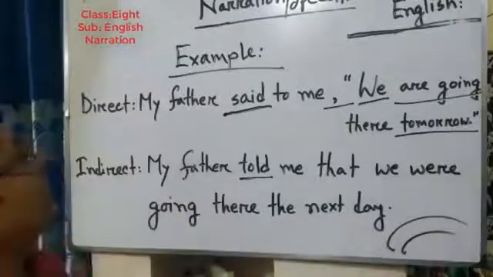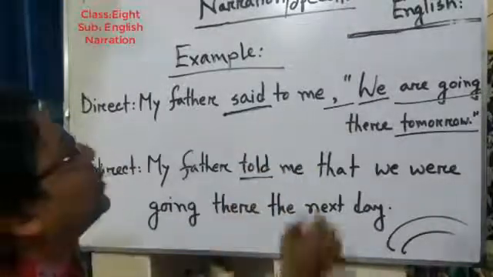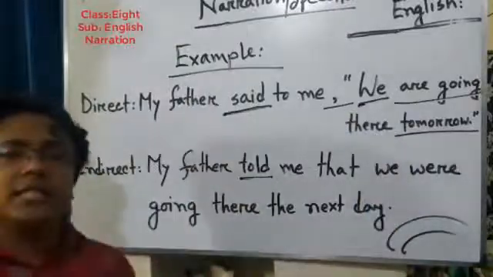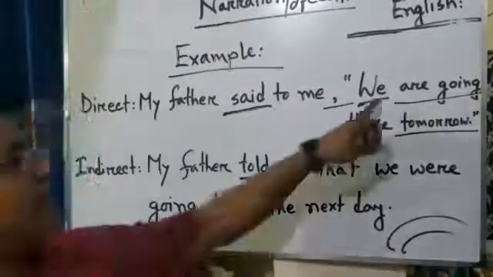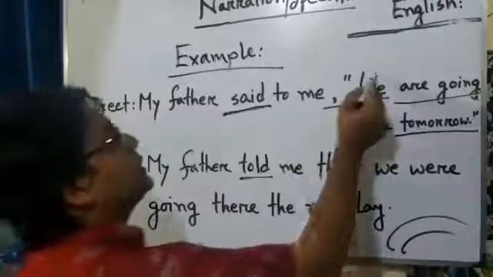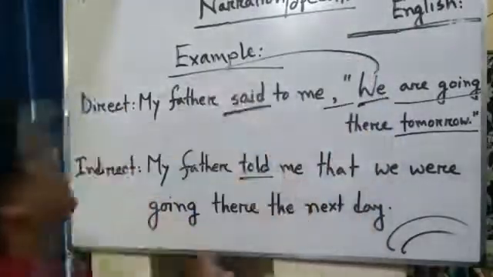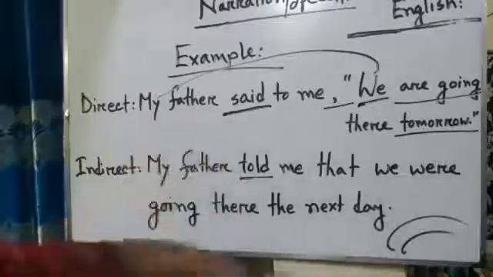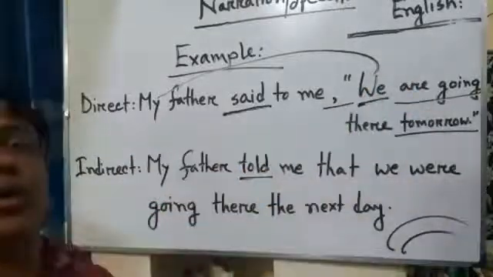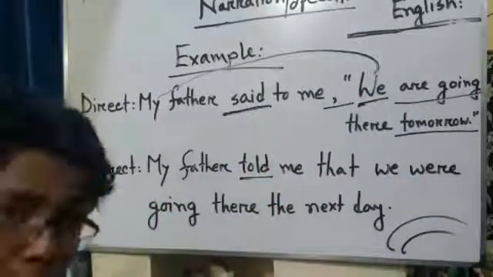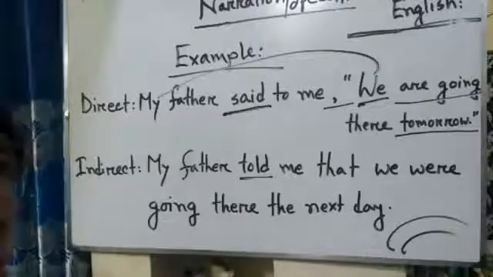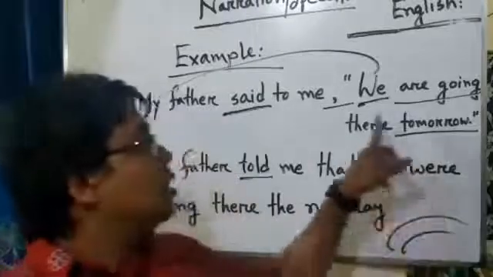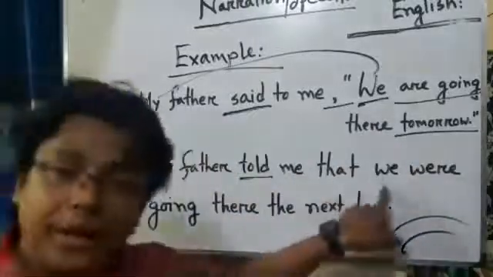And here, you see that we is first person. First person means, if we find first person, we have to change it according to the subject. Here, my father said to me, we are going. We means you and your father, or I with my father. For this reason, we have to use we here.